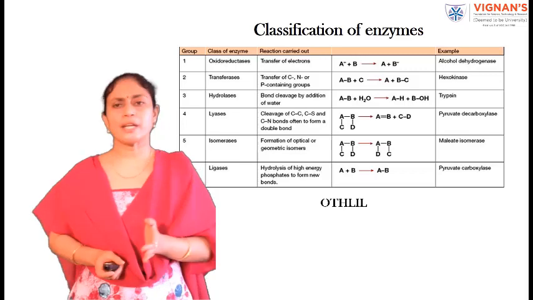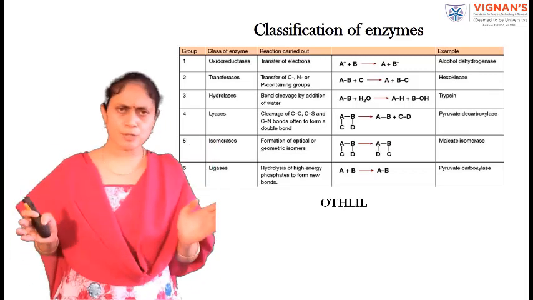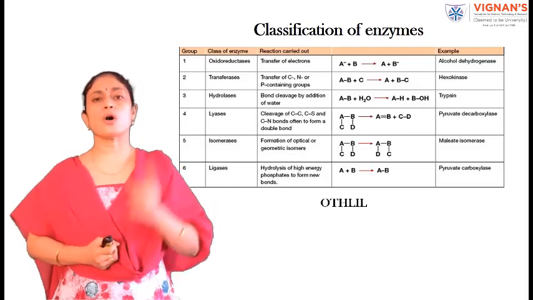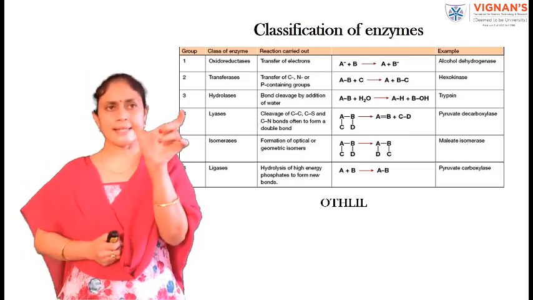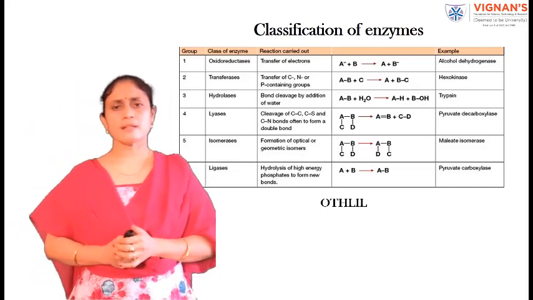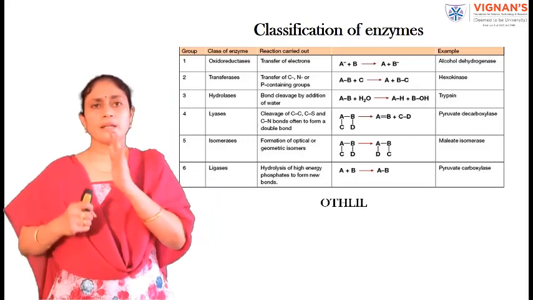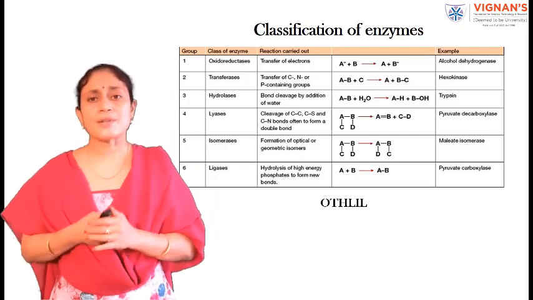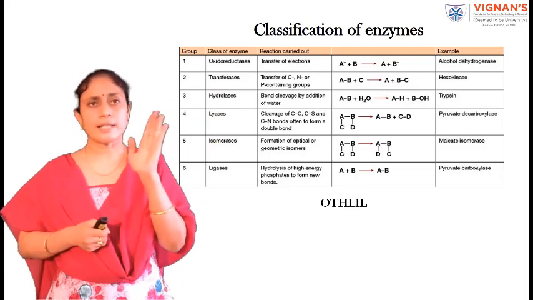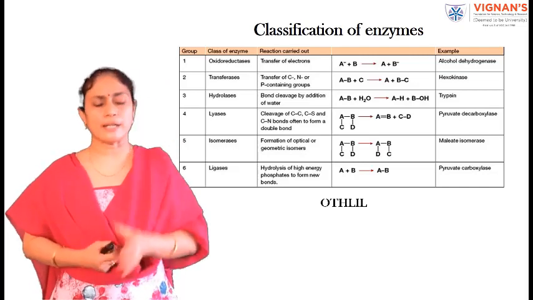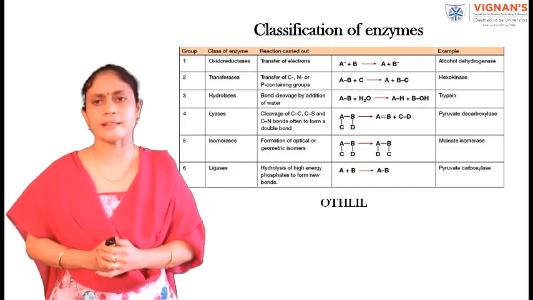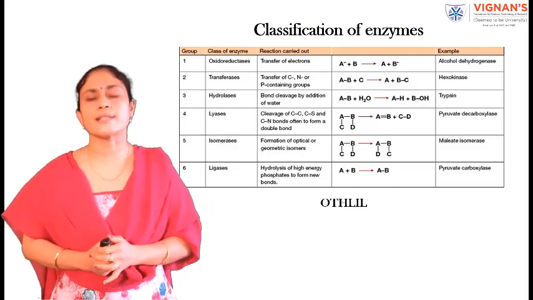So, coming to the classification of enzymes. All the enzymes are classified into 6 different classes. The first one is oxidoreductases. These enzymes are catalyzing redox reactions. That means these enzymes are carrying out transfer of electrons. That means the electrons are transferred from one substrate to another. These enzymes are catalyzing that transfer of electrons. An example of an enzyme that belongs to the oxidoreductases is alcohol dehydrogenase.